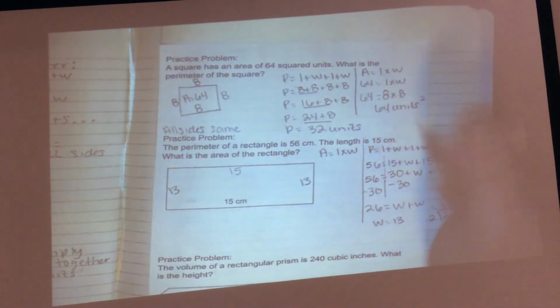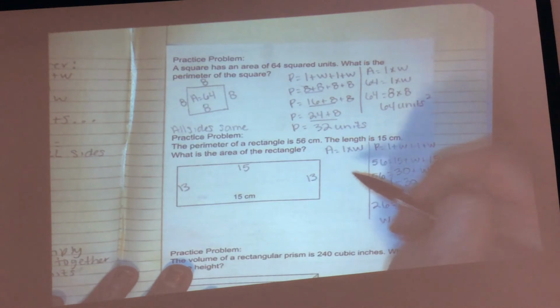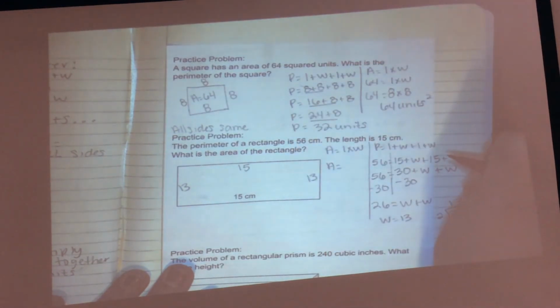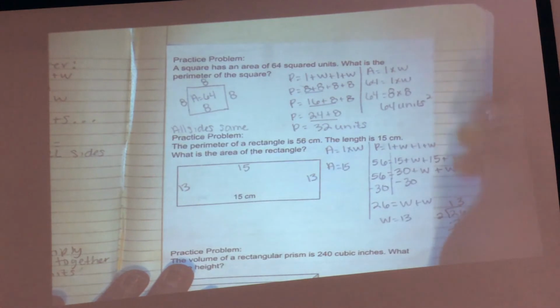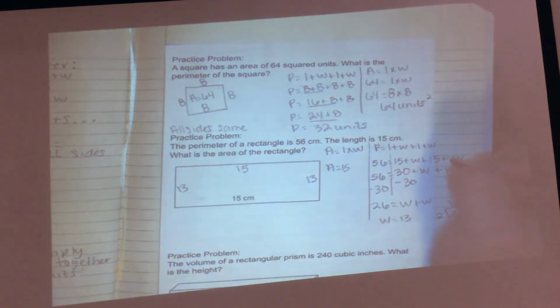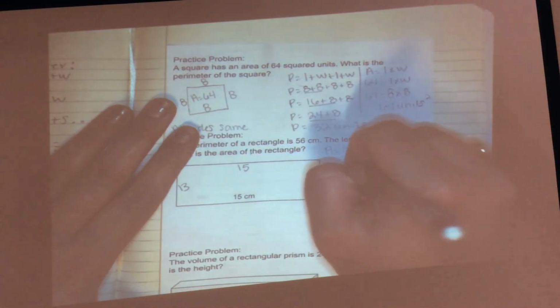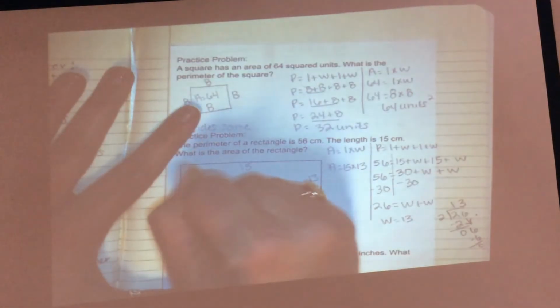Do I know my area? No, I don't. So I'm leaving A there. Do I know my length? Yes. What is it? 15. So I'm plugging it in for L. Do I know my width? Yes. So I'm writing it instead of W. Can I multiply those together now? Yes. 195. 195.